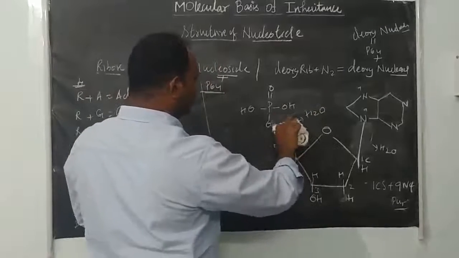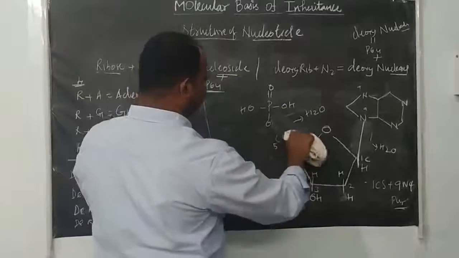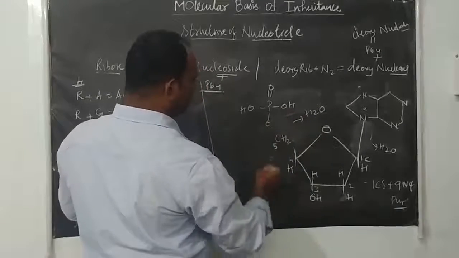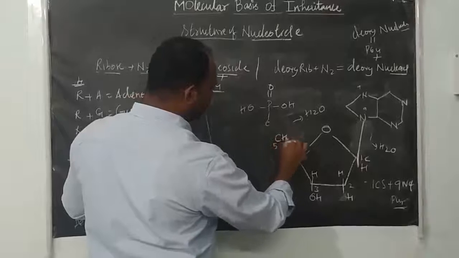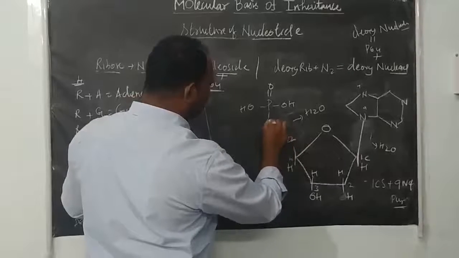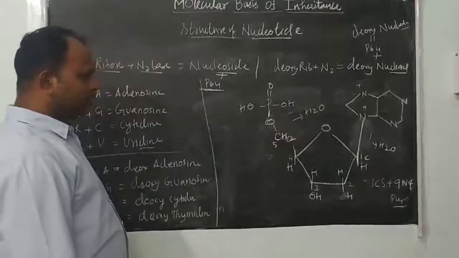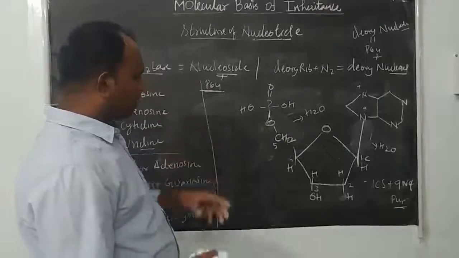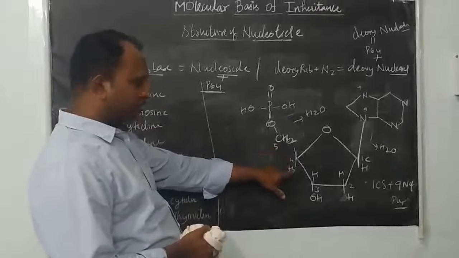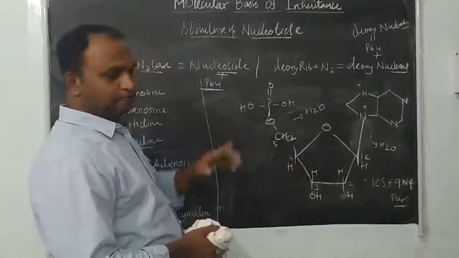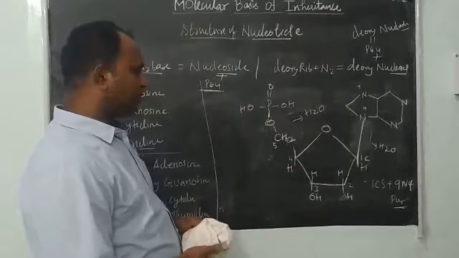So now this CH2 is joined here. So now here CH2, O and phosphate, right? Phosphate is joined here. Now you see the bond formation is between the fifth carbon of the nucleoside and the OH group of the phosphate group.